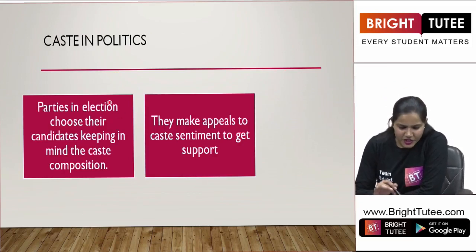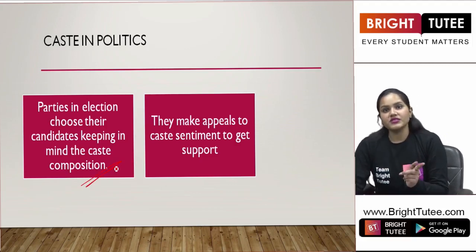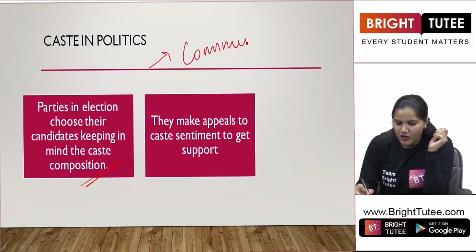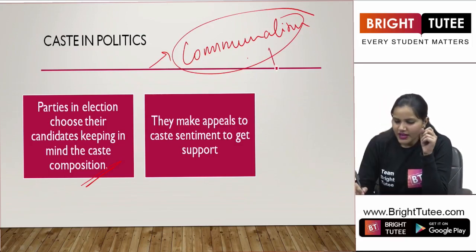Now, parties in elections also choose their candidates keeping in mind the caste composition. Again, students, when we learnt about communalism, we will try to compare here also so that you can understand it in a better way. In communalism, what did we see?